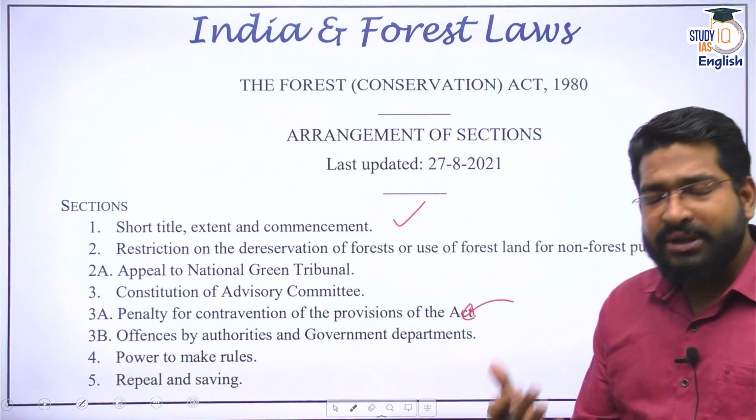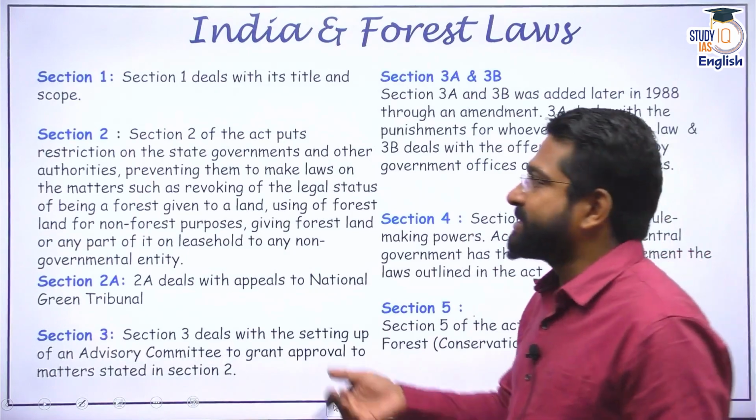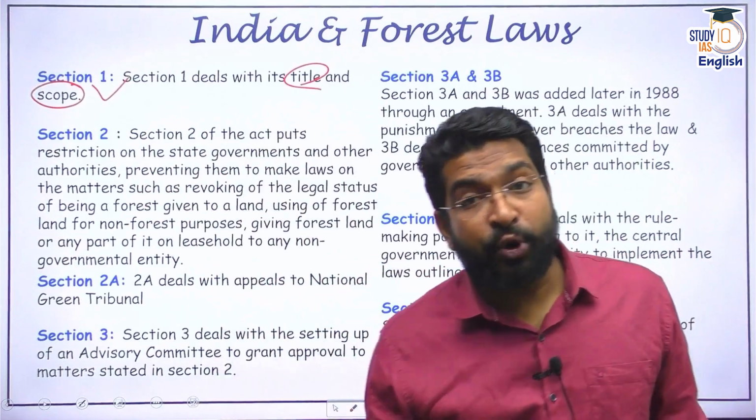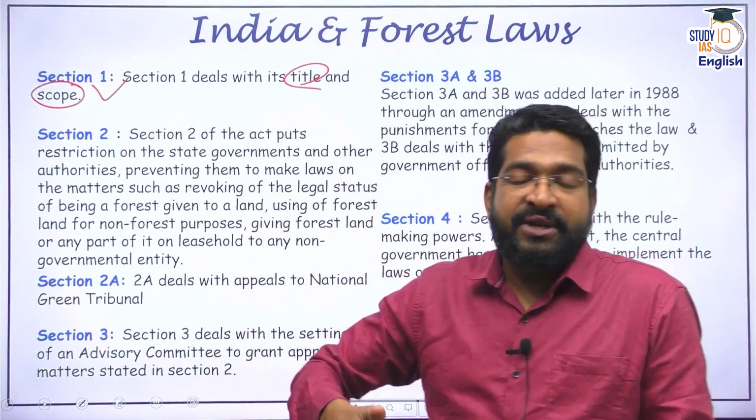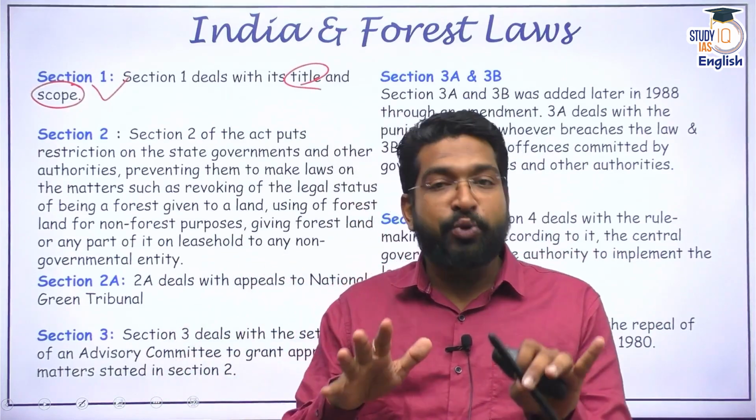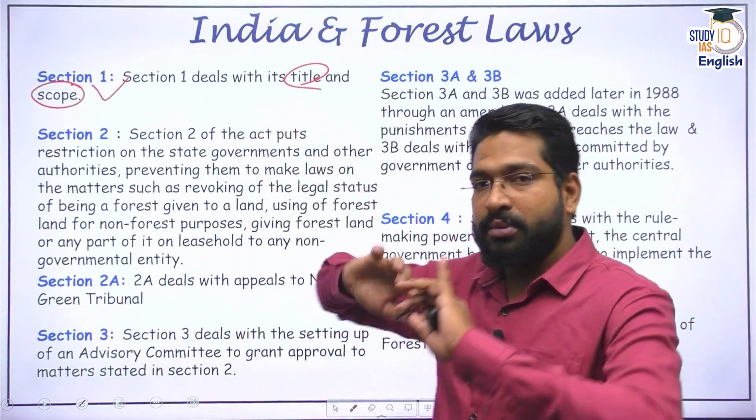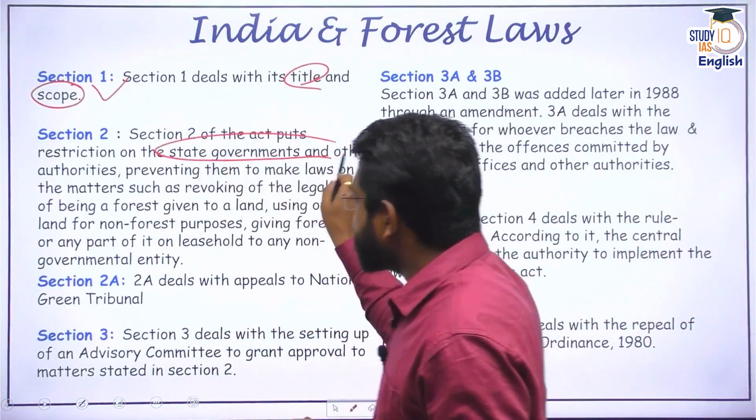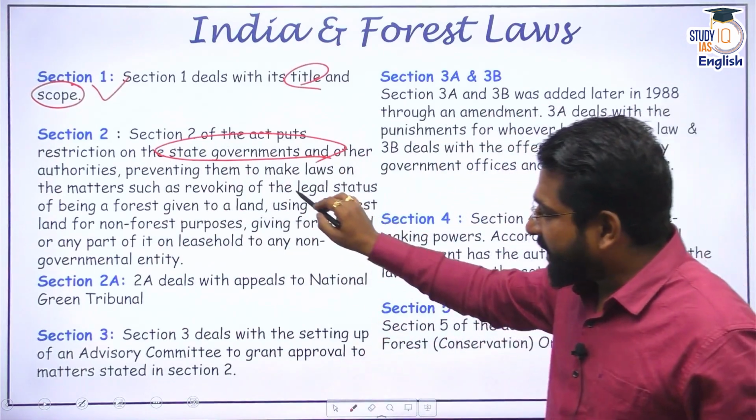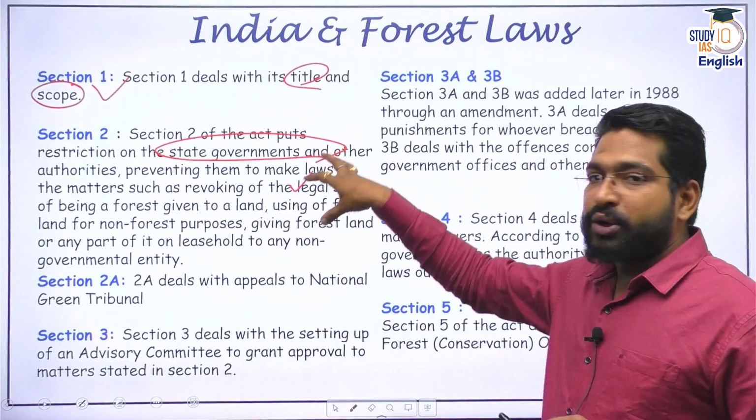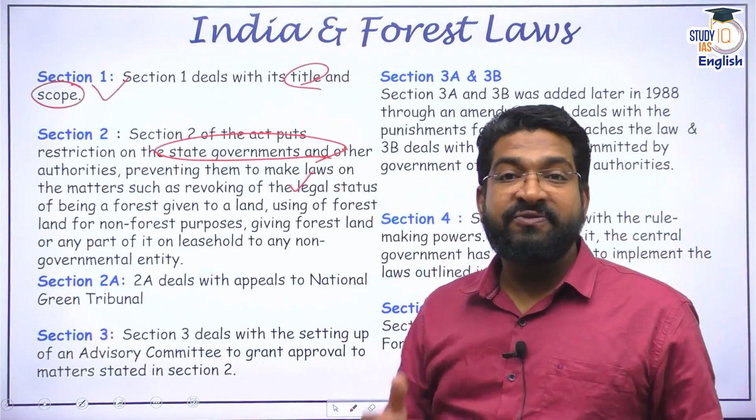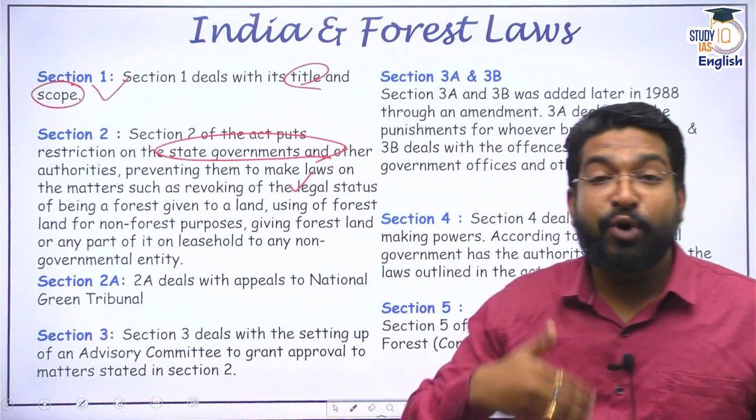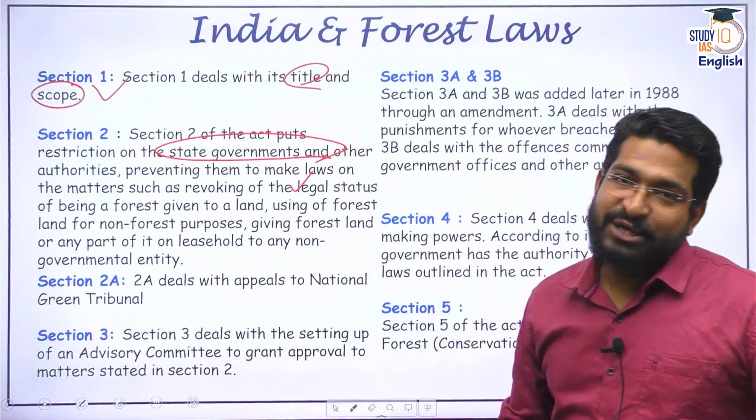Now, what do these sections define? See, section 1 simply deals with its title and the scope. Title is Forest Conservation Act, and the scope before 2019 was such that the Forest Conservation Act applied to entire India except for Jammu and Kashmir. But after 2019, it applies everywhere. Now, section 2 puts restriction on the state governments and other authorities from making any laws wherein they try to divert forest land into non-forest land. If they want to do it, they have to take prior permission from the central government.